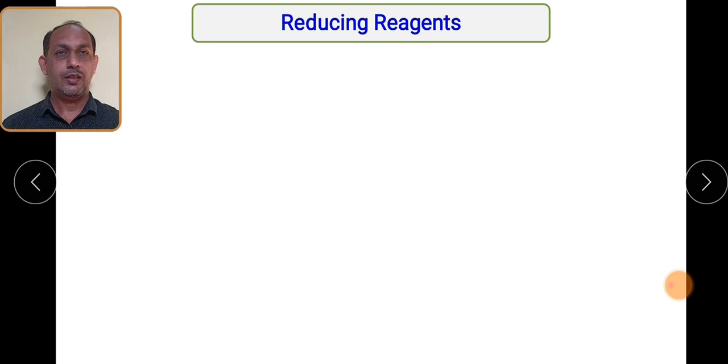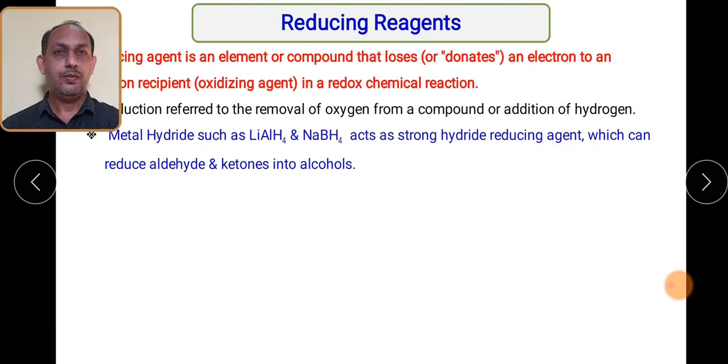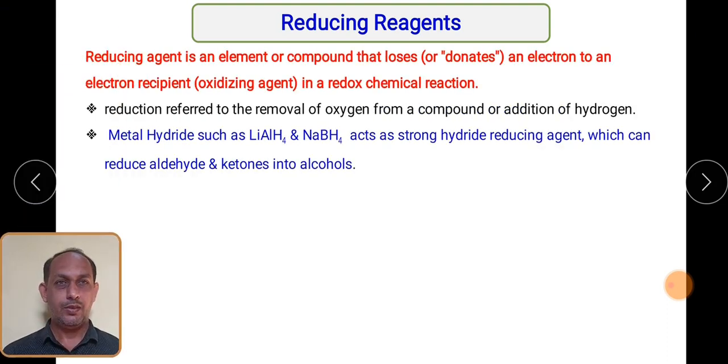Let's see first what are the different reducing agents. Mainly, if we want to define the reducing agent, we can say it is an element or compound that loses or donates an electron to an electron recipient, that is the oxidizing agent, in a redox chemical reaction.